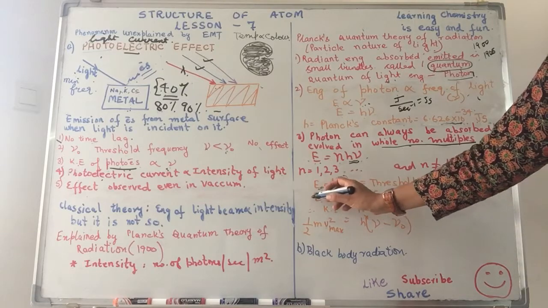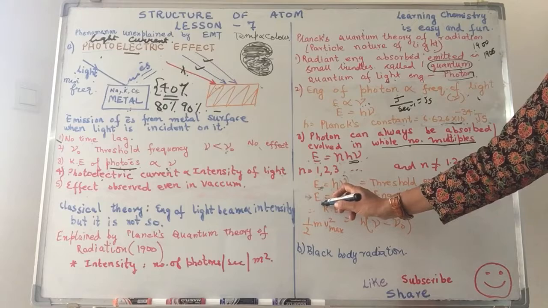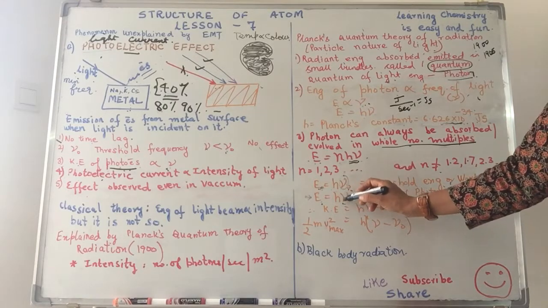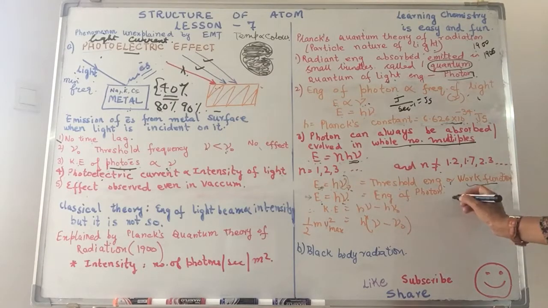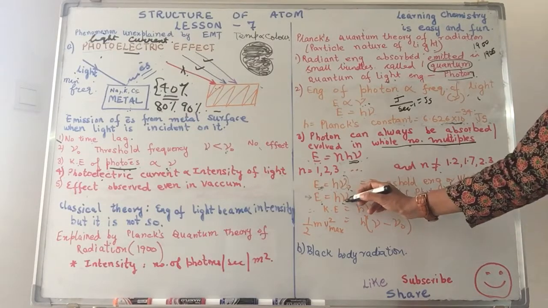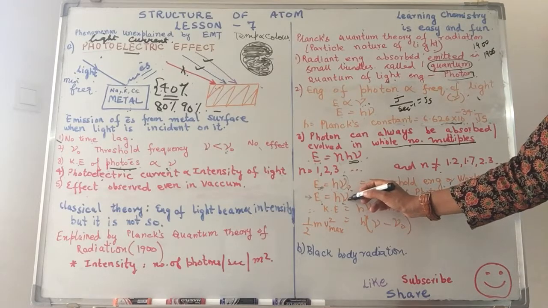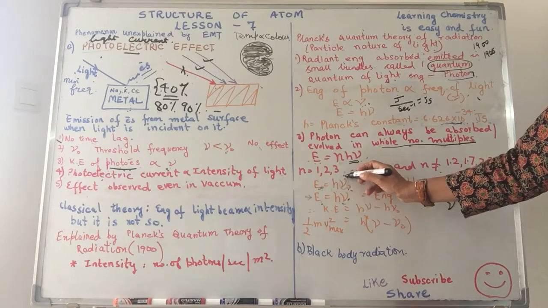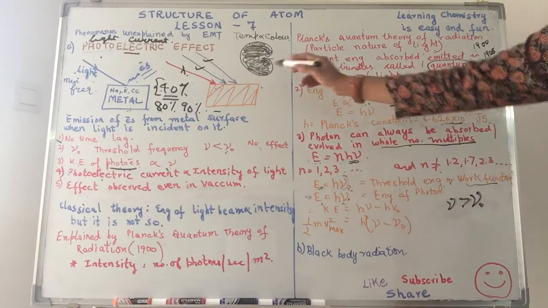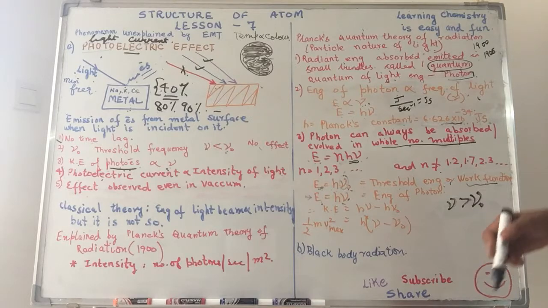If we are incidenting photons of energy corresponding to E, that is frequency nu, but remember, nu has to be greater than nu 0. It cannot be less. If it is less, what will happen? If the frequency of the light being incident is less than the threshold frequency, what will happen to the photoelectric effect? Yes, it will not take place.